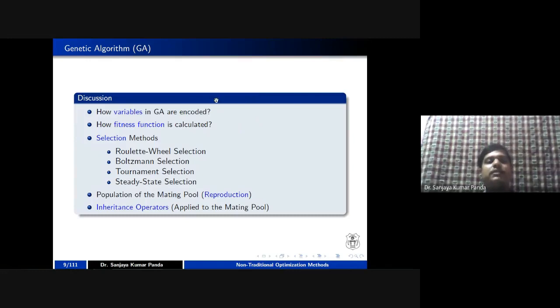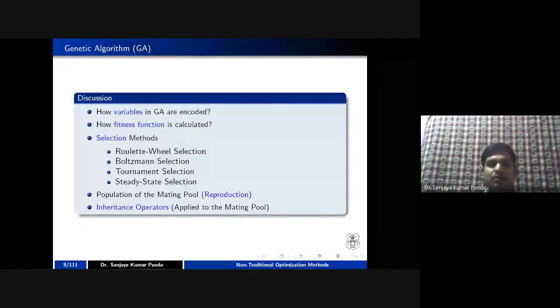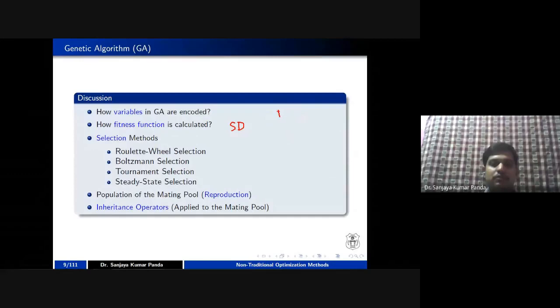The second one is how the fitness function is calculated. What can be taken as a fitness function? Somebody may say, I want to take the fitness function as the standard deviation. Like you know, in a particular data set S, if there is a heavy variation in that data set.